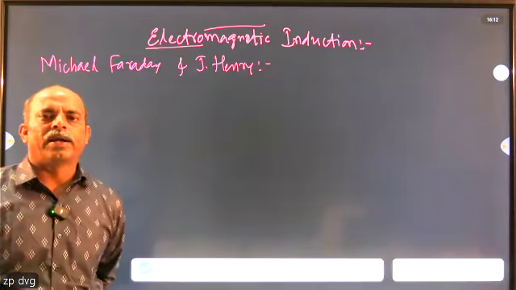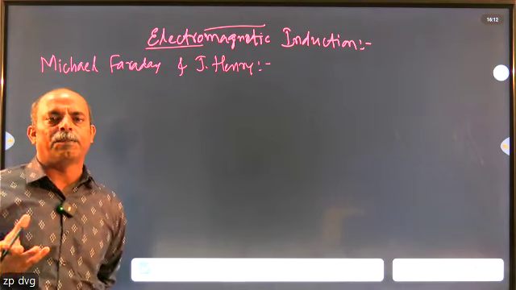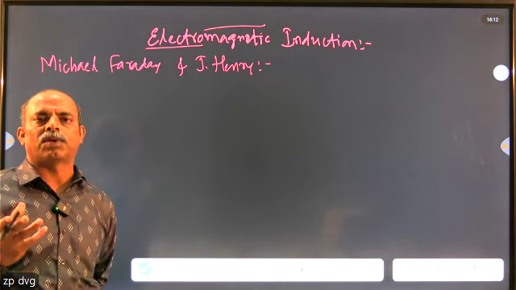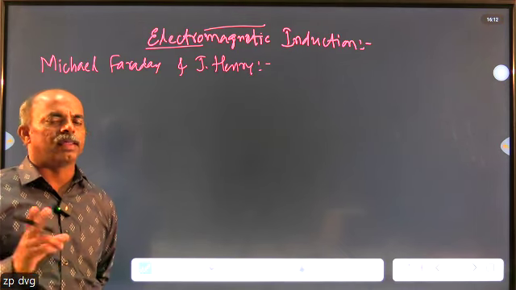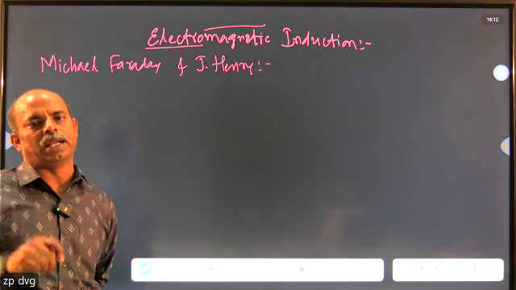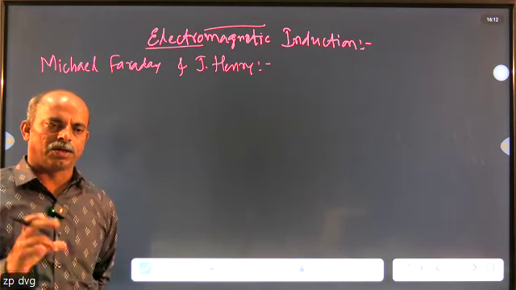So electromagnetic induction: whenever there exists a change in the magnetic flux or strength of the magnetic field linked with a circuit or a coil, then an EMF is induced in it. That phenomenon is called electromagnetic induction.